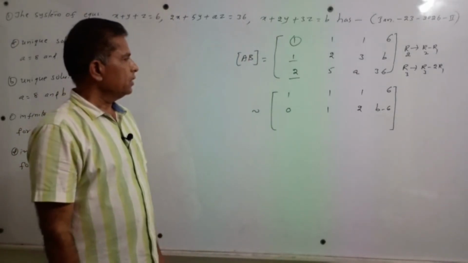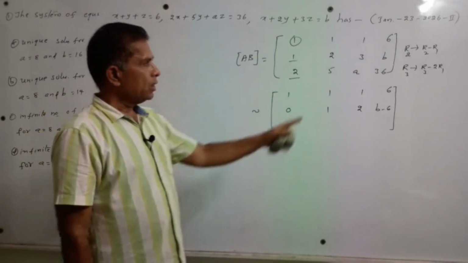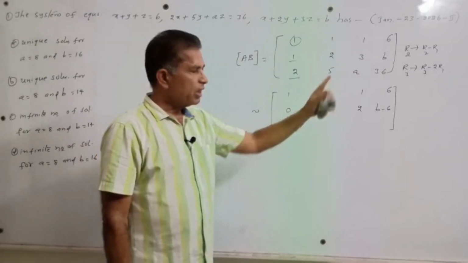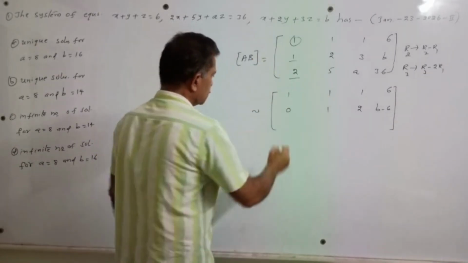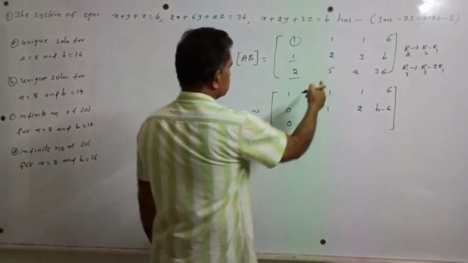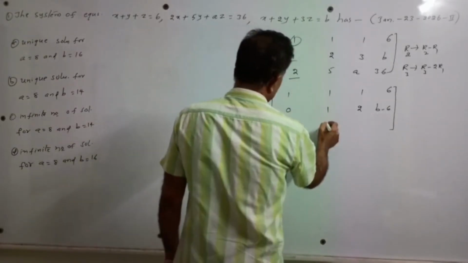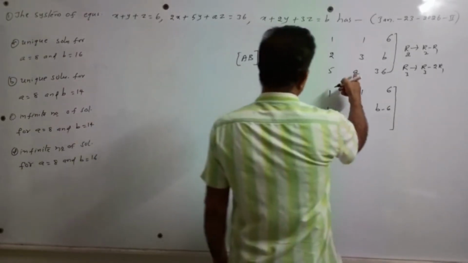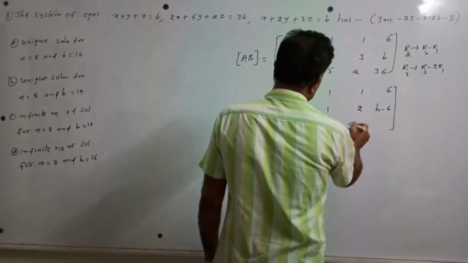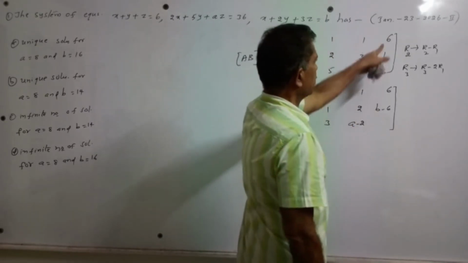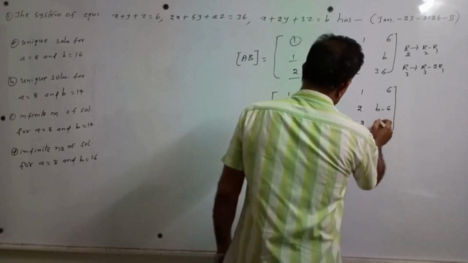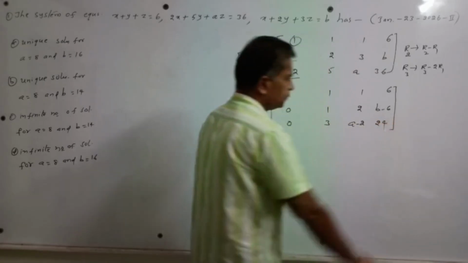Now see the elements in the third row. The operation is R3 minus 2R1: 2 minus 2 becomes 0, 5 minus 2 becomes 3, a minus 2, and the last entry 36 minus 12 becomes 24.